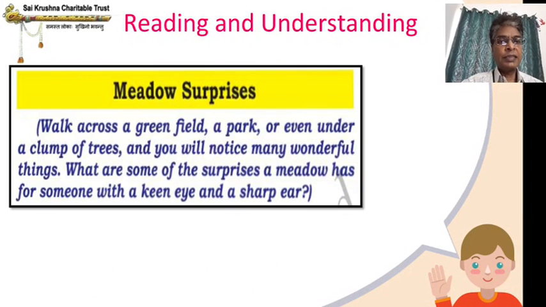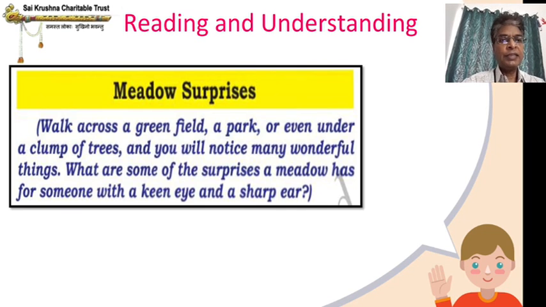So, Meadow Surprises. Walk across a green field. As I told you, meadow means a green field, whether it is a park or even under a clump of trees, a bunch of trees. Recall what we discussed in A Soldier's Son, where that boy, Makbul Bhatt, was coming from under a clump of trees. And you will notice many wonderful things. What are some of the surprises a meadow has for someone with a keen eye and a sharp ear?